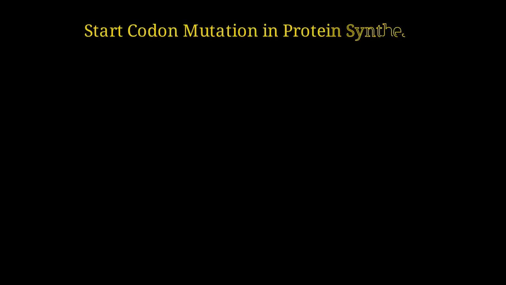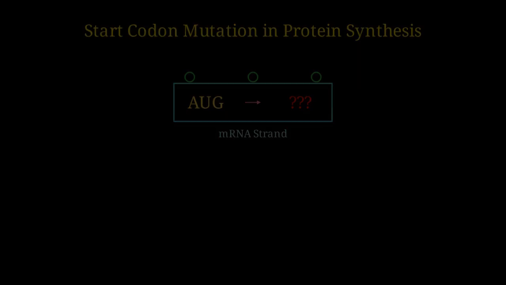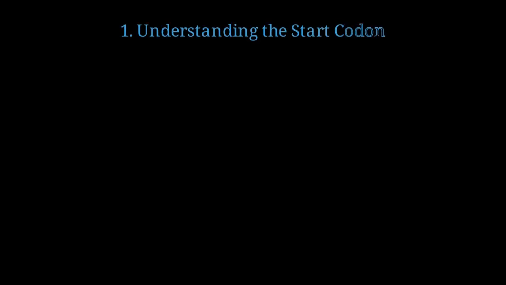What happens when a point mutation changes the start codon during protein synthesis? In this lesson, we'll explore what happens when the critical start codon AUG gets mutated to a different codon. First, let's understand what makes the start codon so important.